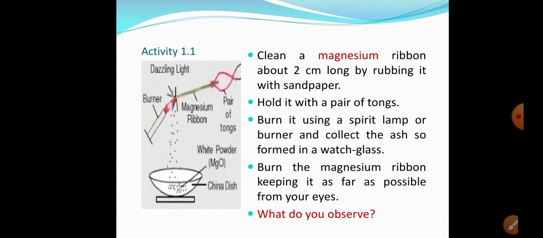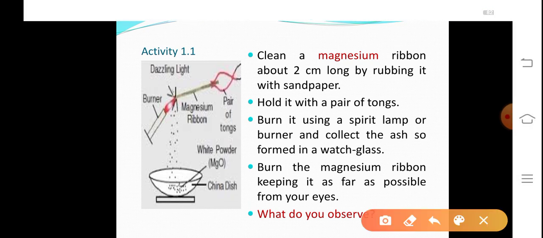Let us learn more about the chemical change through the activities given in the NCERT book. Let us read the activity first. Clean a magnesium ribbon about 2 cm long by rubbing it with sandpaper. Hold it with a pair of tongs. Burn it using a spirit lamp or a burner and collect the ash so formed in a watch glass. Burn the magnesium ribbon keeping it as far as possible from your eyes. Now what do you observe?